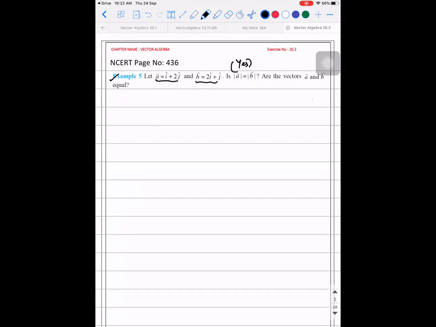Are the vectors equal? No. Just because their magnitudes are equal, it need not be equal. Their directions also have to be equal. So A vector is not equal to B vector.